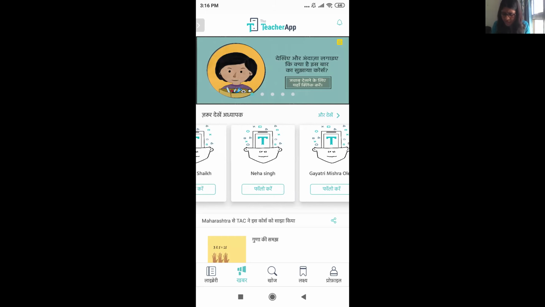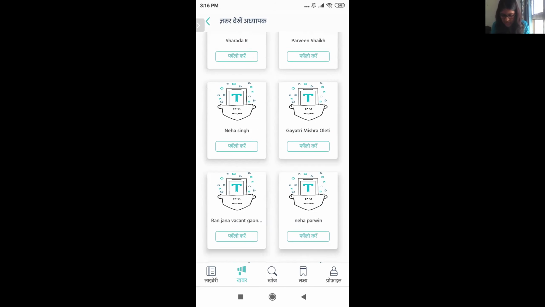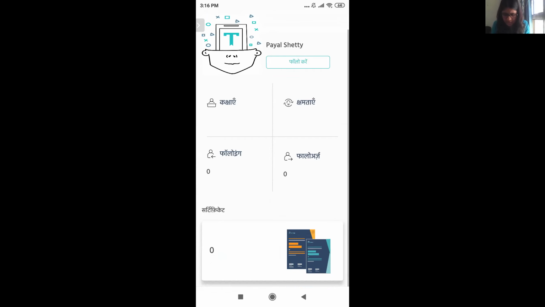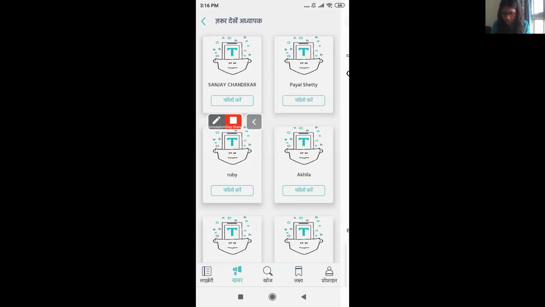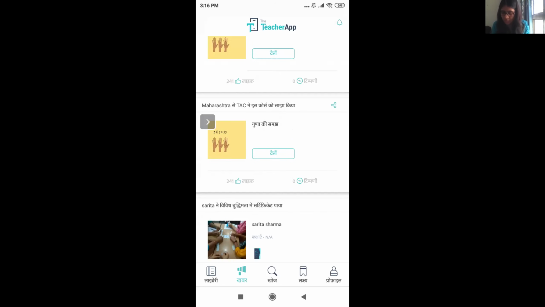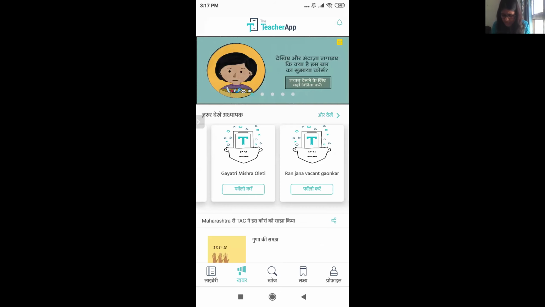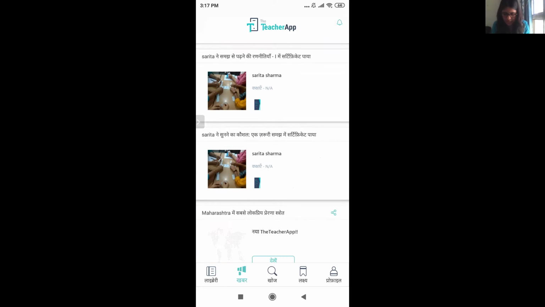You can click on Aur Dekhe and look at the profiles of these teachers. And if you want, you can follow them. Like for this teacher, if I'm seeing that there are no certificates or anything and I don't want to follow them, it's totally on you. The thing is that once you follow these teachers, their updates will start showing up in your newsfeed over here. That's the whole thing about this, and that's the entire thing in Khabar.